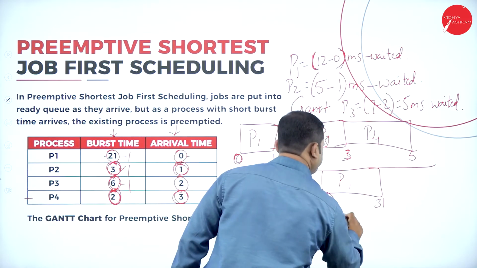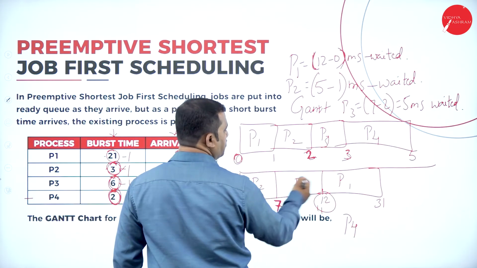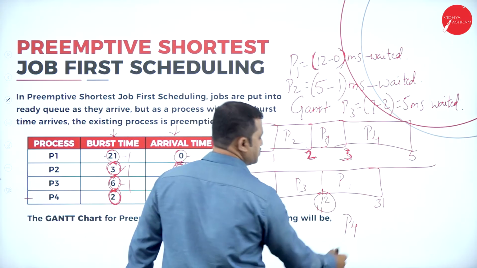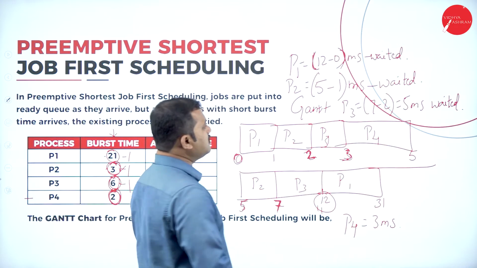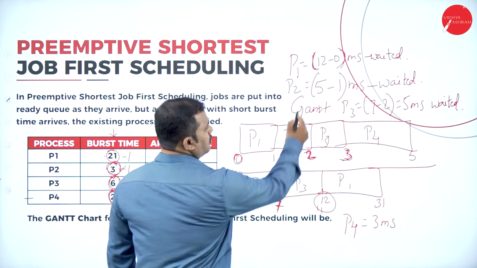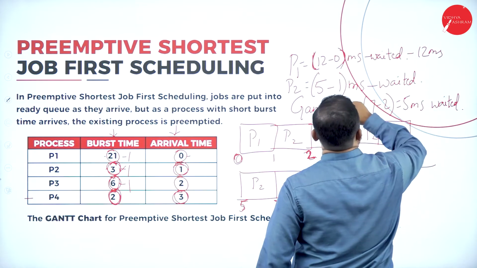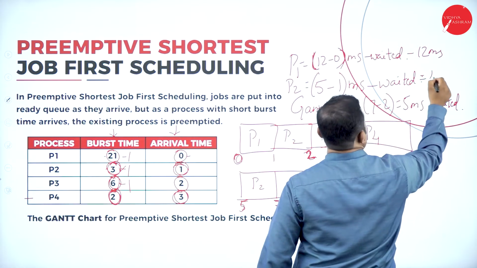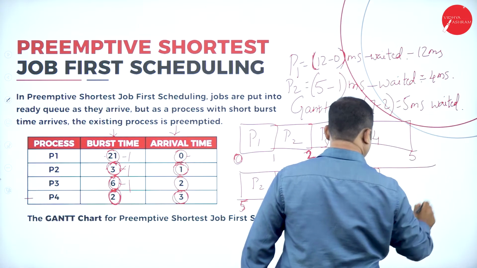Then P4. P4 waited for how many milliseconds? 3 milliseconds. If that is the case, if you look at it, P1 has waited 12 milliseconds. P2 has waited 4 milliseconds. P3 has waited 5 milliseconds. P4 has waited 3 milliseconds.